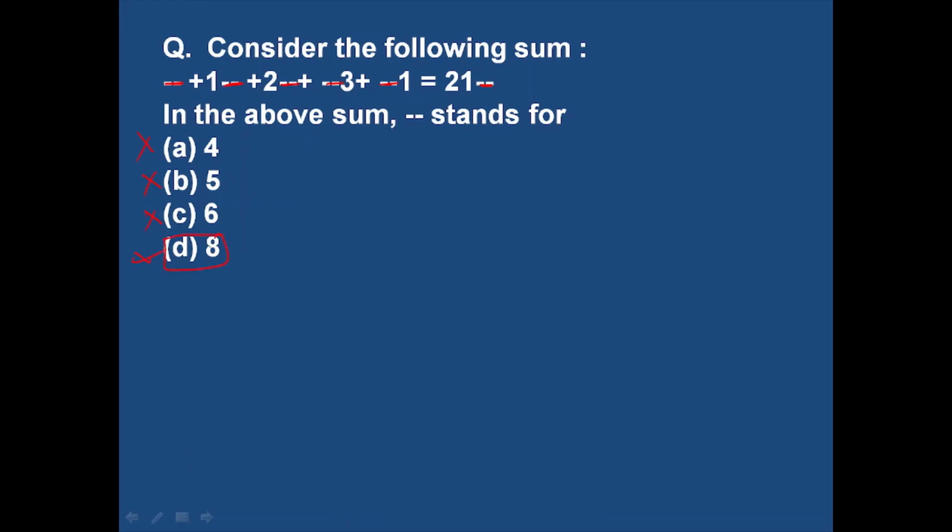So we are left with only one option, option D, and D is the correct answer for this question. Why is 8 the right answer? If we put 8 here, then 8 plus 8 is 16, plus 8 is 24, plus 3 is 27, plus 1 is 28. Here the unit digit comes 8. So option D is the right answer.